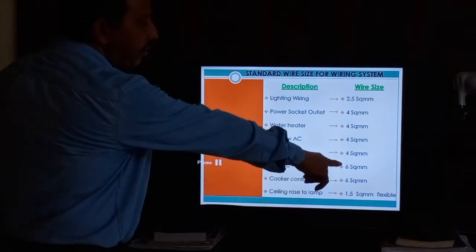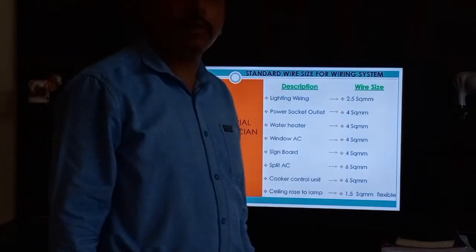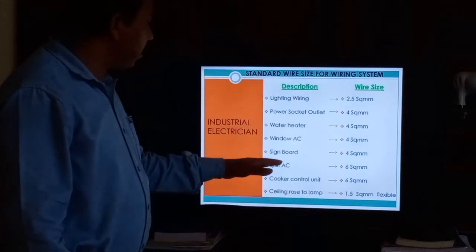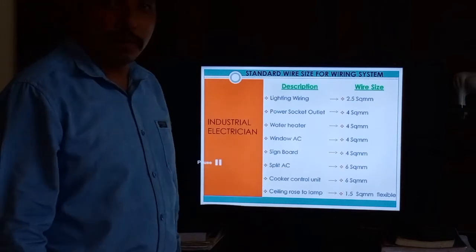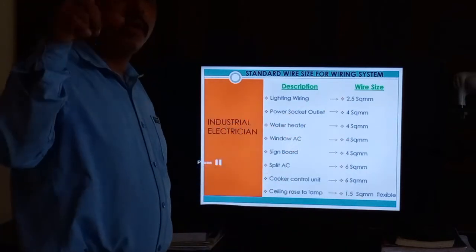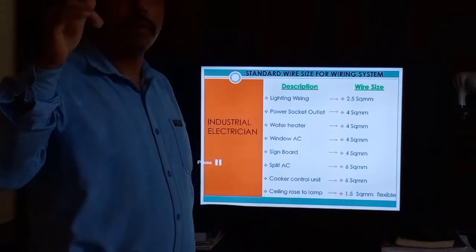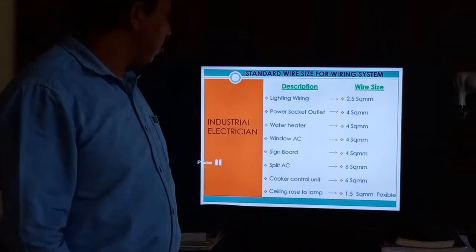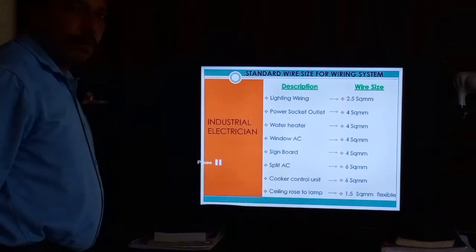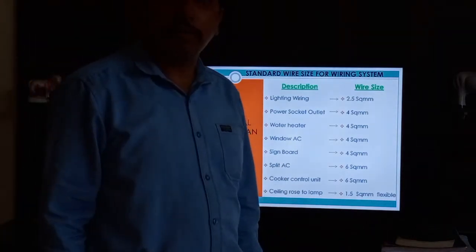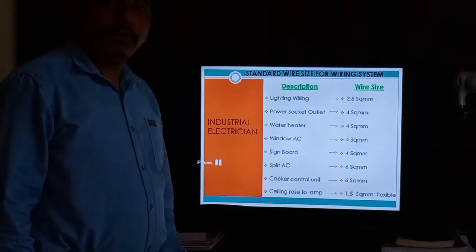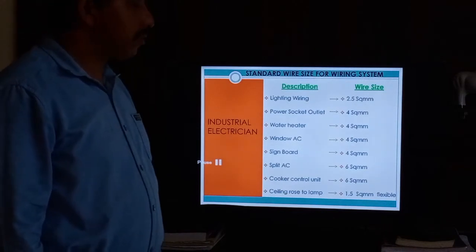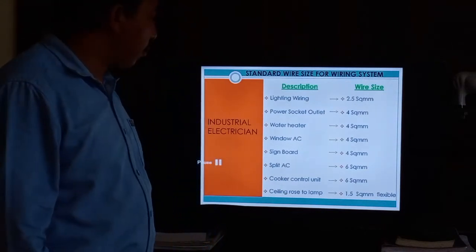Split AC, we can use 6 mm square. Even if it is 1.5 ton, for split AC we use 6 mm square. Only window AC of 1.5 and 1 ton we can use 4 mm, but if it is a 2 ton window AC we use 6 mm square. And the cooker control unit, which is in the kitchen, also uses 6 mm square cable.